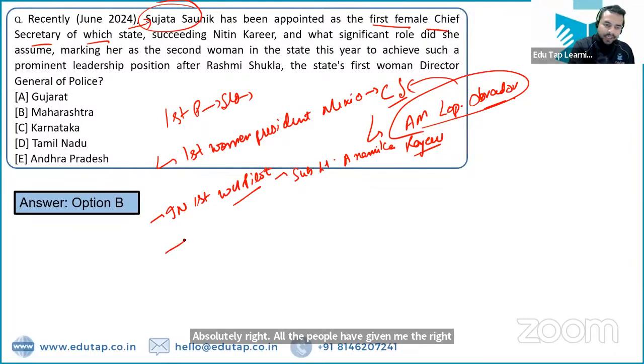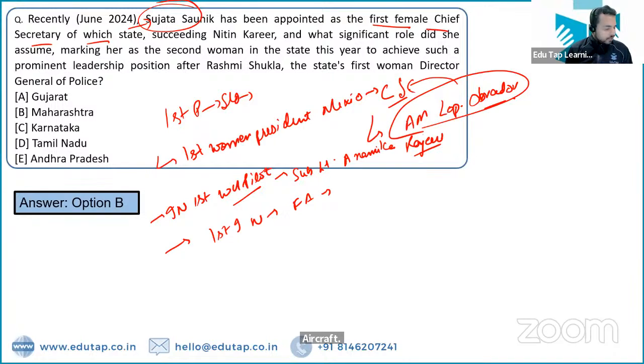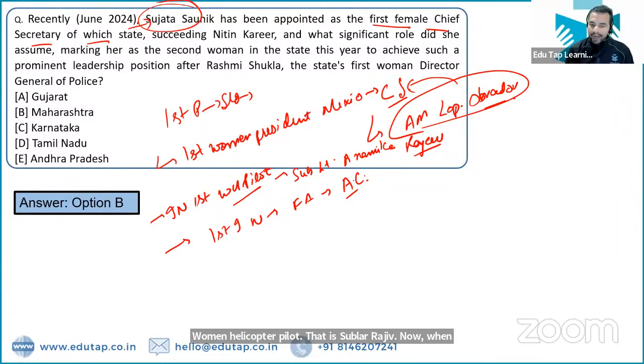Now the next part is, can anybody tell me the first Indian woman to fly a fighter aircraft? The first Indian woman to fly a fighter aircraft, what is the name of that person? She was Avni Chaturvedi. So as we have covered the first Indian Navy women helicopter pilot, that is Sub Lieutenant Anamika Rajiv. Now when I talk about the first Indian woman to fly a fighter aircraft, that is Avni Chaturvedi. Absolutely right.